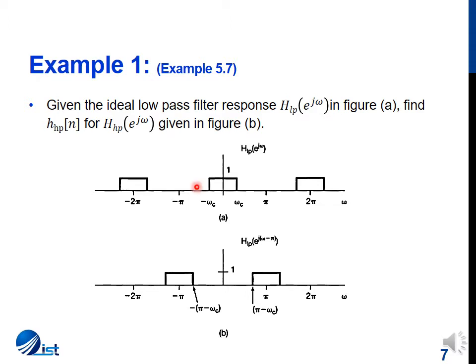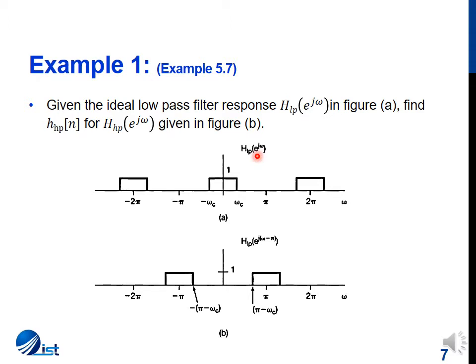As an example, look at the frequency response shown in figure A. If we look at this response, we can say that this response is for a discrete time input signal because this response is periodic. Also, since we are following our book's convention, whenever there is a response, or the transform of a discrete time signal, the factor e^(j omega) is used, and if it is a continuous time signal, we use only omega in the brackets.